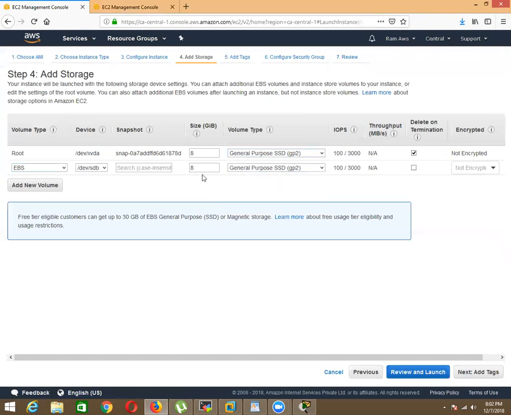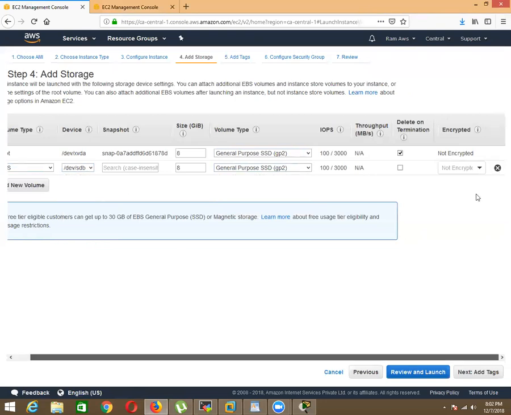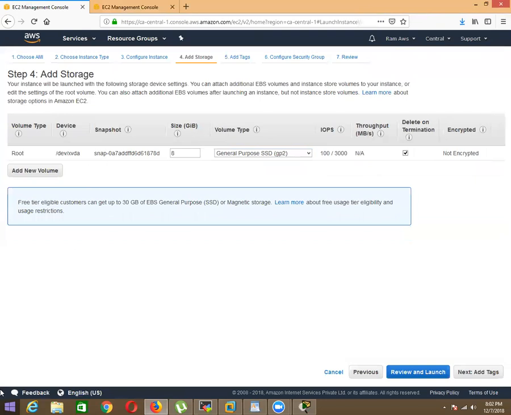AWS supports 3 types of storage: one is SSD, one is HDD, and the third one is magnetic. So you can see these are SSD storage, this is magnetic, and Cold HDD and Throughput Optimized. These are HDD storage, not SSD. Since AWS is based on Linux, it refers to every storage in Linux style, not Windows style. All right, so I will be adding more volumes later.